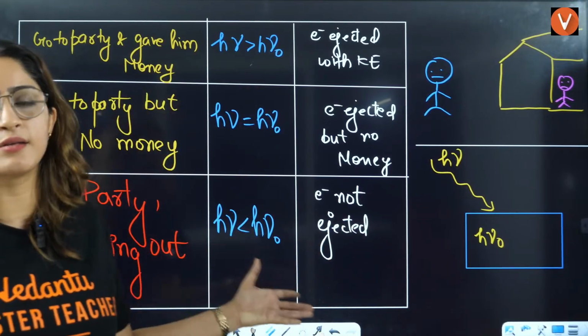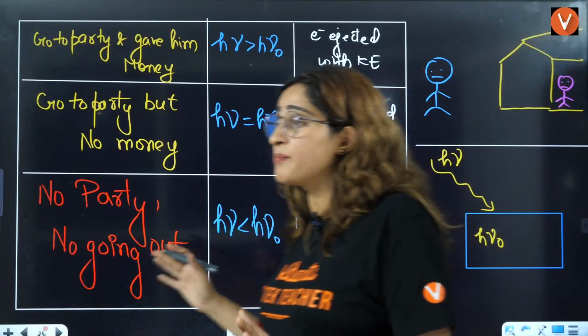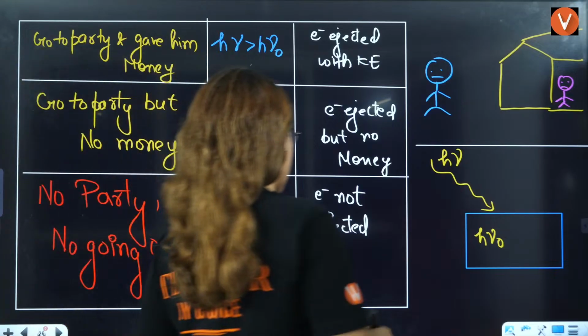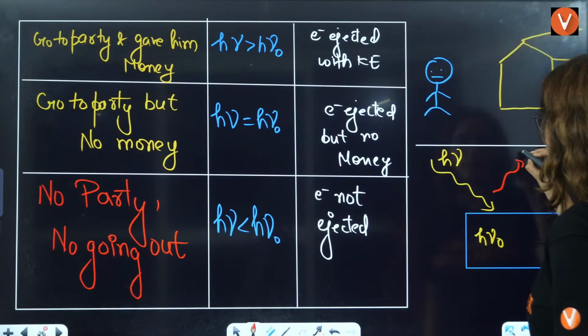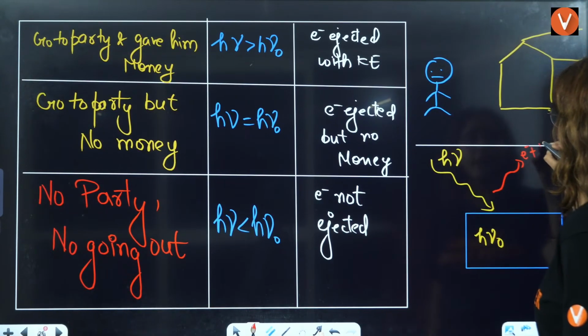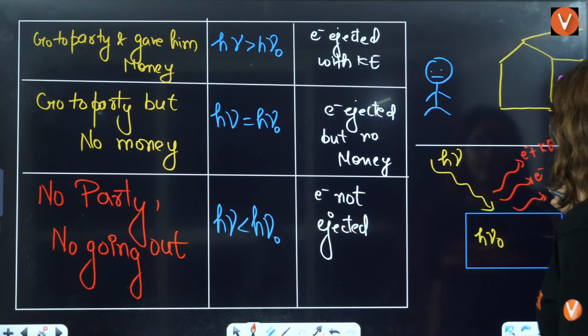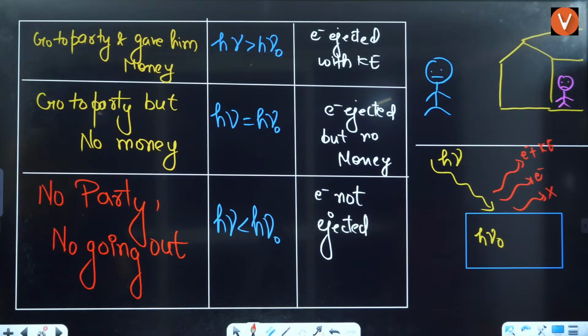And guys, this is your photoelectric effect. That's it. As simple as that. Okay, students? Now tell me if that is clear or not. Three cases will be there. In first case, electron will be ejected with kinetic energy. In second case, electron will be ejected. In third case, no electron will be ejected. These are the three cases here.